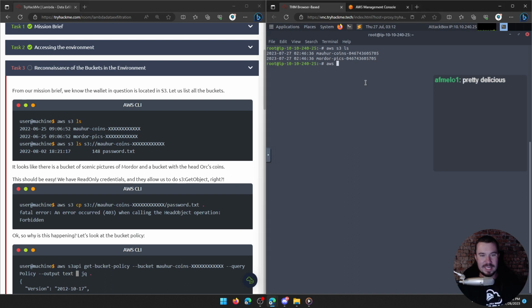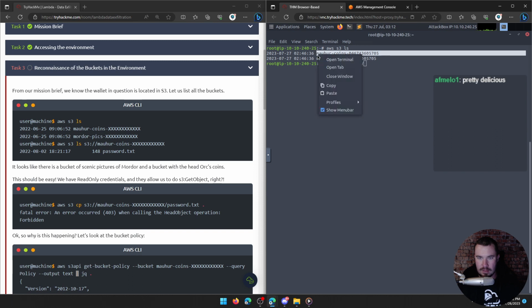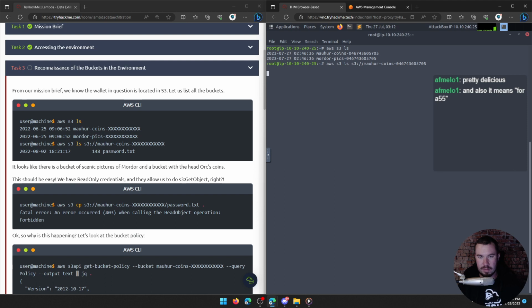Looks like we're going to try to list it. So you can see it's aws s3 ls again, and then we just have to specify the bucket. So it's s3, and then we want to go ahead and grab the bucket right here. So we'll just copy it because I don't want to type that. It looks like my attack box is being a little bit slow, but that's okay. Shouldn't be too big of a deal. And there we have password.txt. If it worked, we could just take the password out.